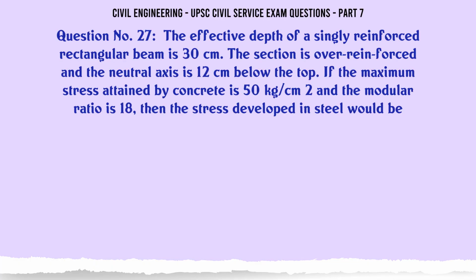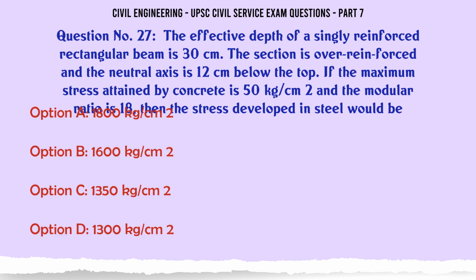The effective depth of a singly reinforced rectangular beam is 30 cm. The section is over-reinforced and the neutral axis is 12 cm below the top. If the maximum stress attained by concrete is 50 kg/cm2 and the modular ratio is 18, then the stress developed in steel would be A. 1800 kg/cm2, B. 1600 kg/cm2, C. 1350 kg/cm2, D. 1300 kg/cm2. The correct answer is 1300 kg/cm2.